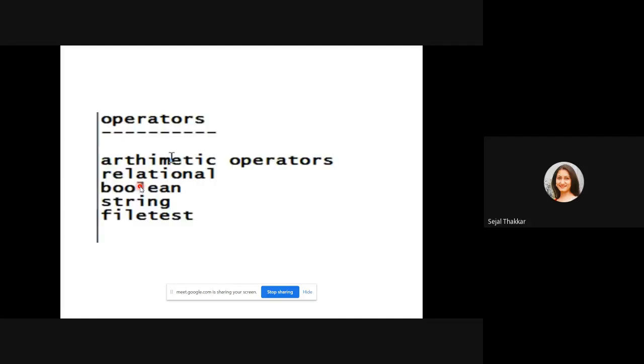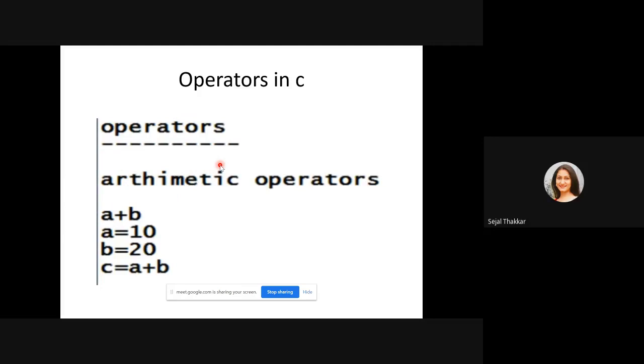Like C, we are having operators: arithmetic, relational, boolean, string, file, logical. So arithmetic operators, we are having addition, subtraction, multiplication, division, equal to. So you can write down two variables, plus means A plus B. And suppose you want to assign any value in A. A is our variable, A is equal to 10, B is equal to 20. And you can store the value in C, A plus B, which is going to store the sum of values in C. Now suppose you want to print the C, echo $C, which is going to print the sum of A and B.